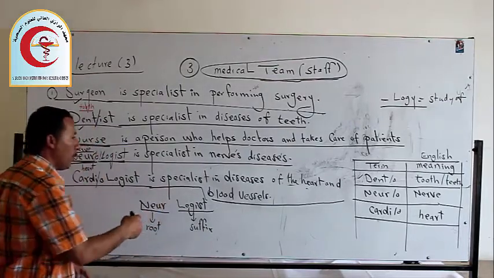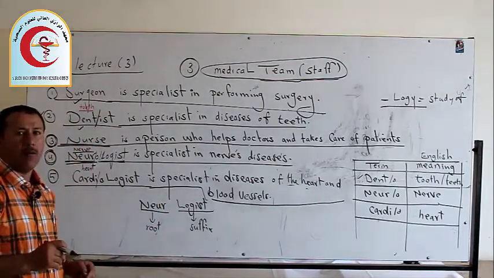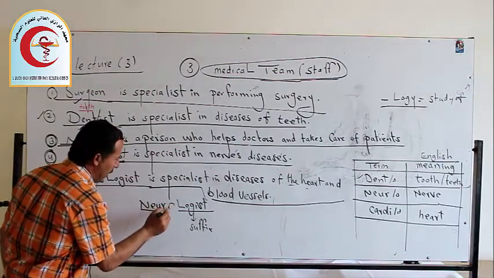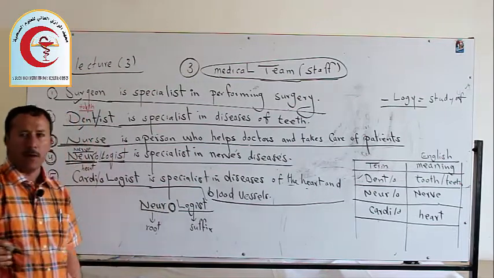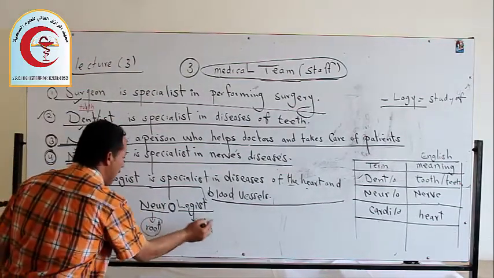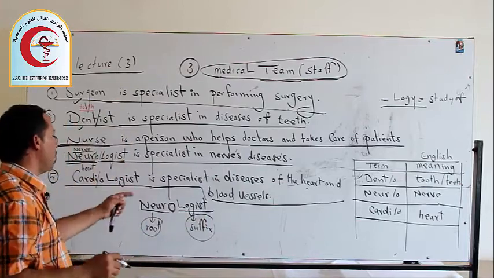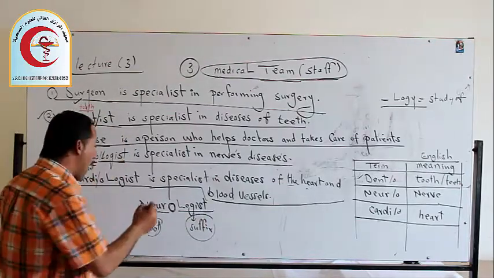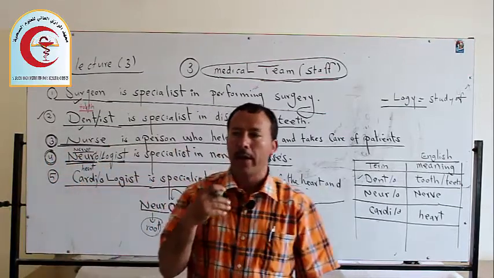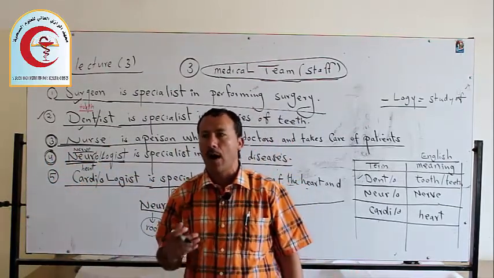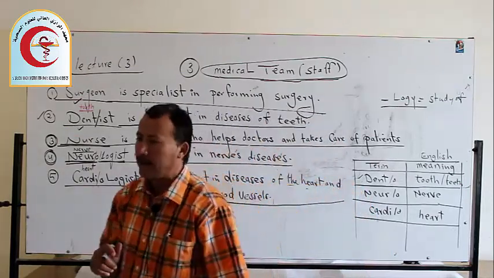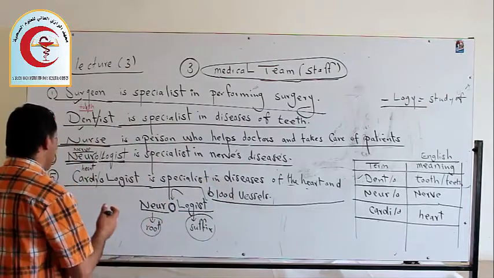But here we should insert O, a combining vowel between the root and suffix. Then we see neurologist. Why do we insert O here? To help us pronounce or articulate the word correctly.